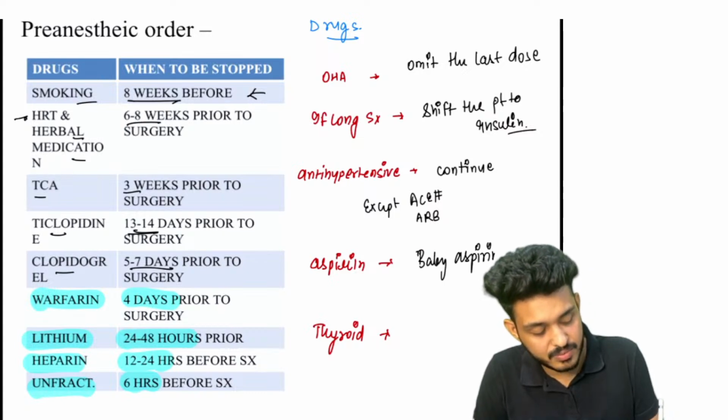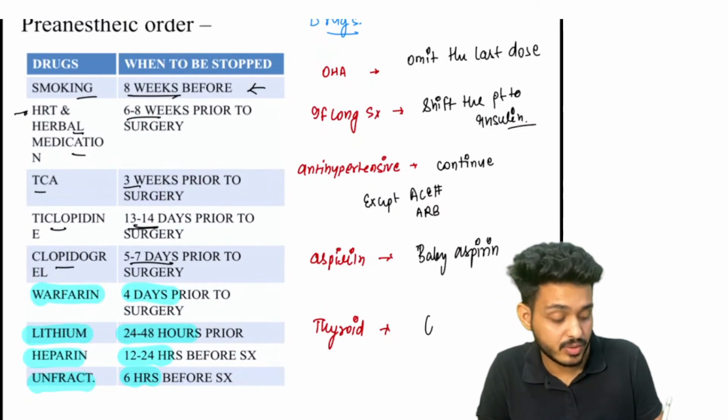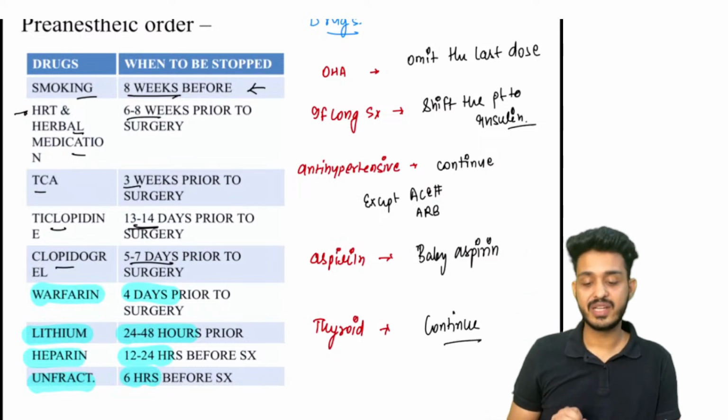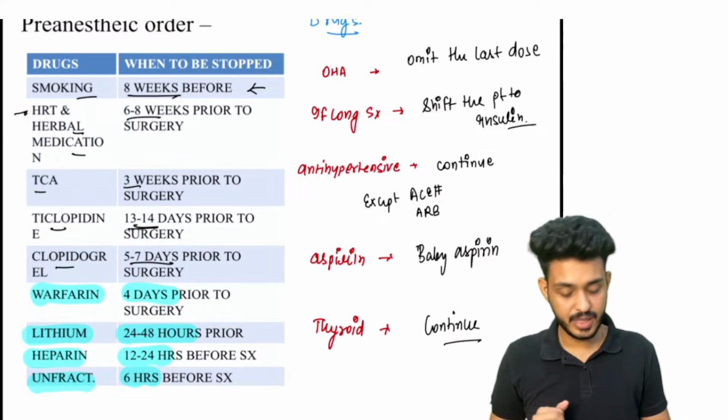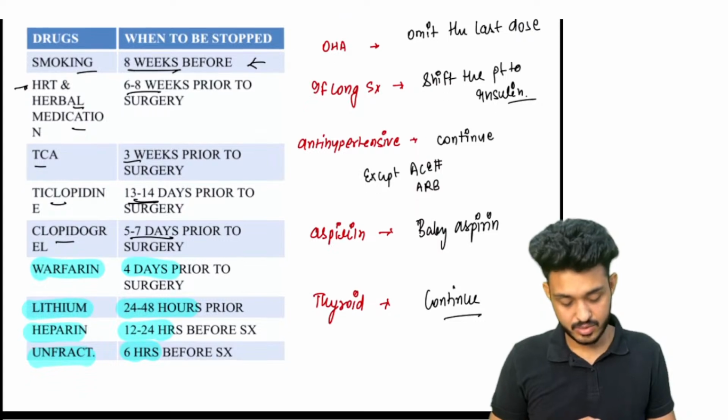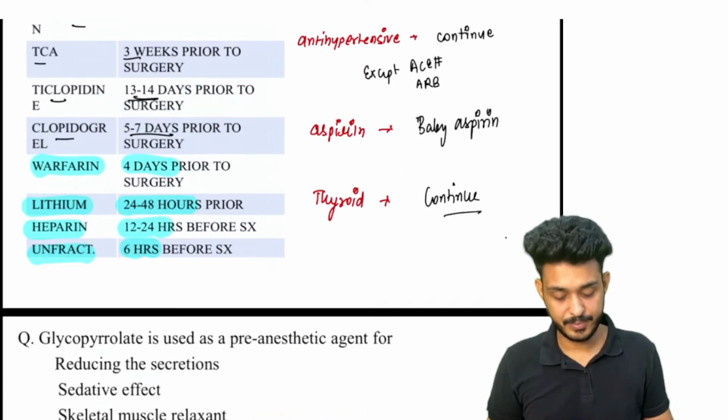Okay, apart from that, what about thyroid medication? We need to continue the thyroid medication. These are the important ones that you should be remembering. I will be sharing the PDF, you can look in that. So these are the important points we need to remember.